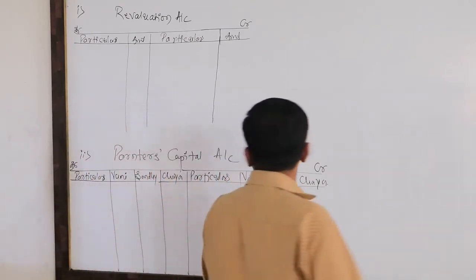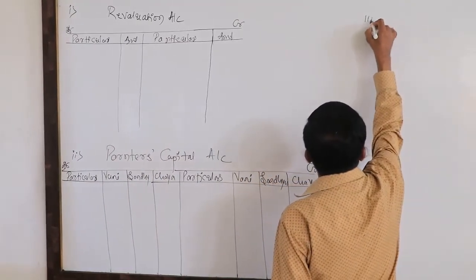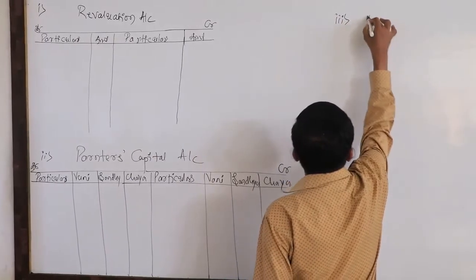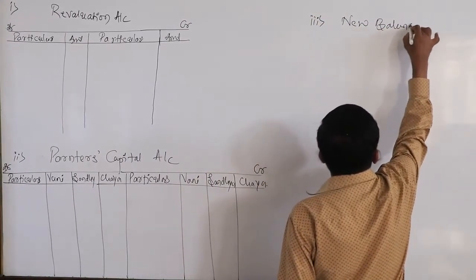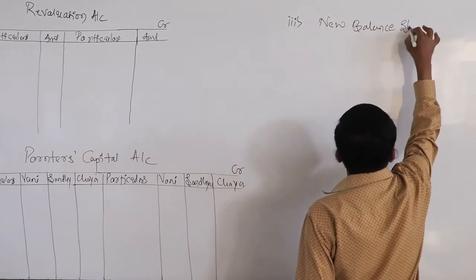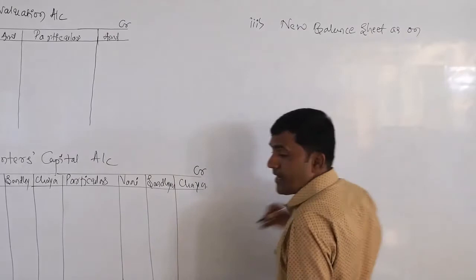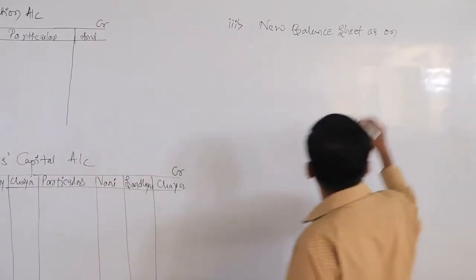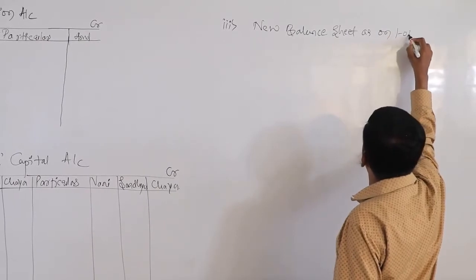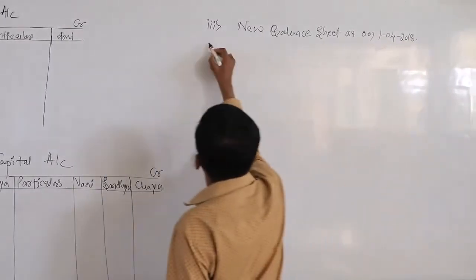So the third statement, that is the new balance sheet. Then this is the third one. New balance sheet as on, what is the date of admission of the new partner? That is 1/4/2018.